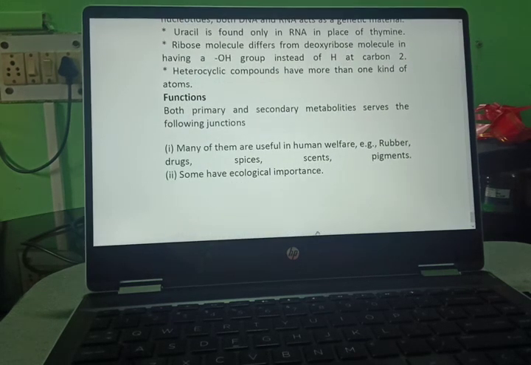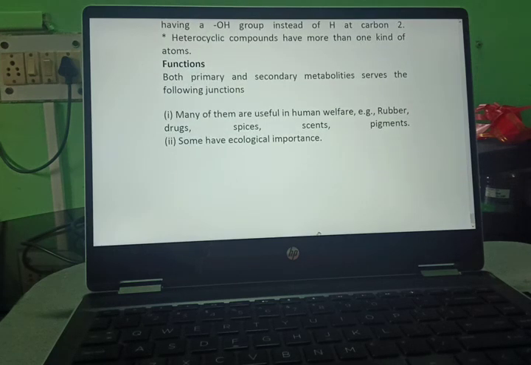Functions: both primary and secondary metabolites serve the following functions. Many of them are useful in human welfare. Example: rubber and pigments, drugs, spices, scents. Some have ecological importance, etc.